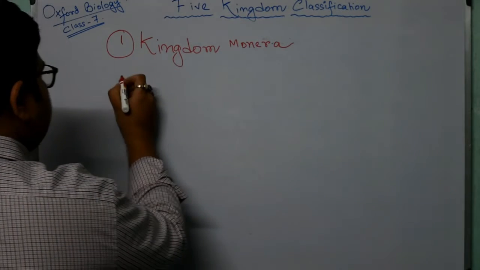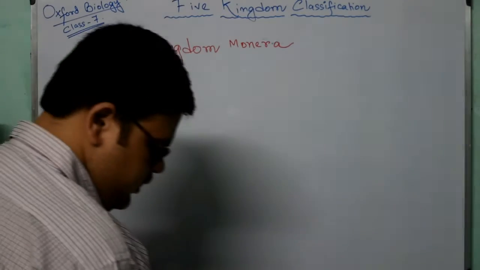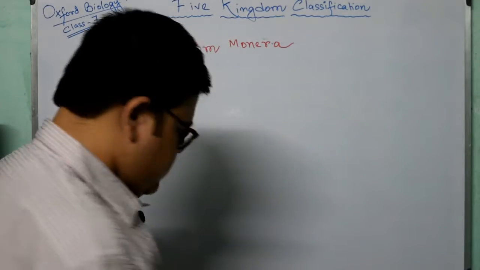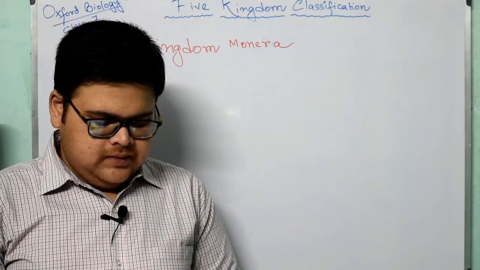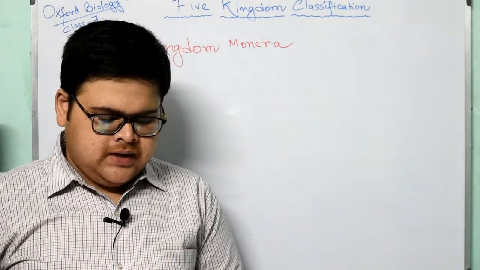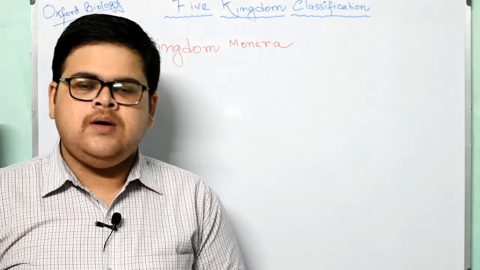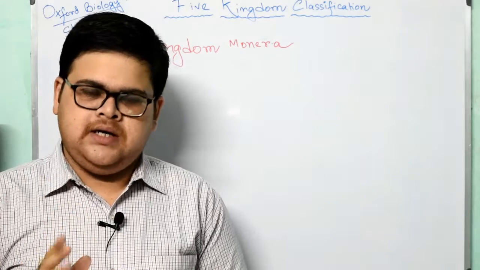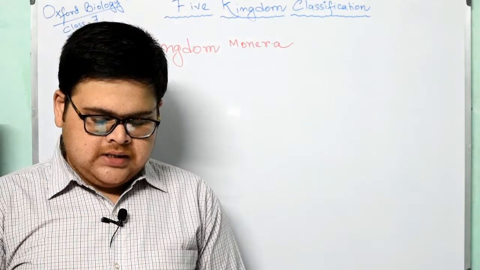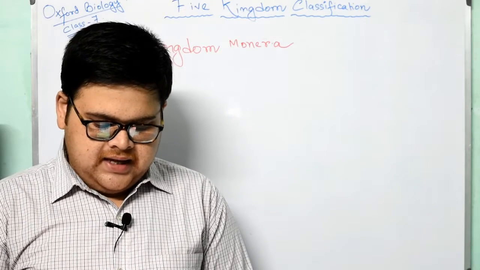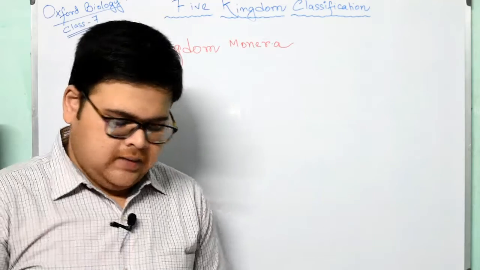Okay, it is kingdom Monera. First, let us understand what kingdom Monera is. The term Monera originates from the Greek word moneres, which means single or solitary. This kingdom comprises single-celled prokaryotic organisms which are microscopic in size. They can be seen only with the help of an electron microscope. All bacteria are grouped under kingdom Monera.